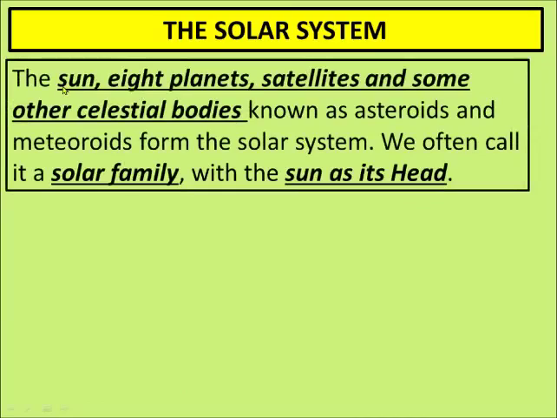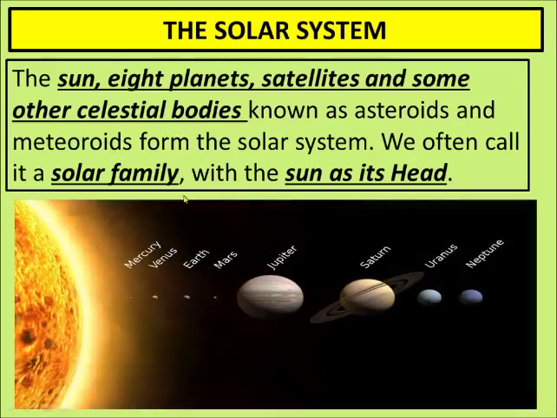The solar system. Now, what is the solar system? In the solar system, we have the sun, we have 8 planets, we have satellites, and some other celestial bodies known as asteroids and meteoroids. They are all together known as the solar system or solar family.